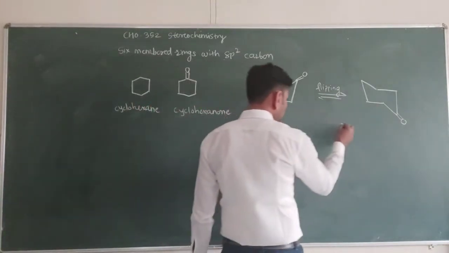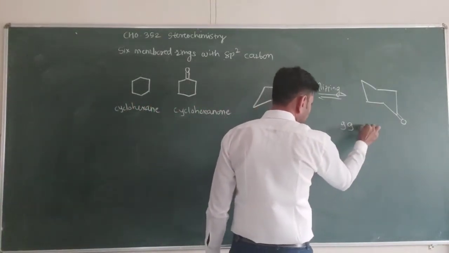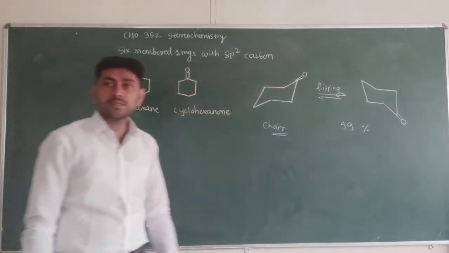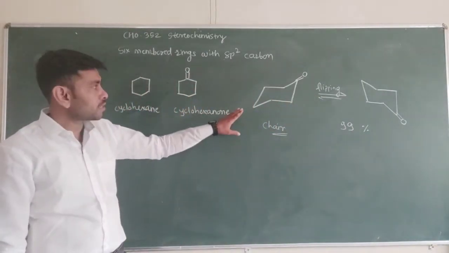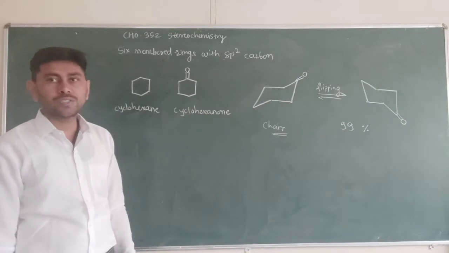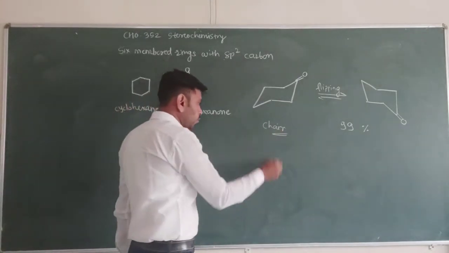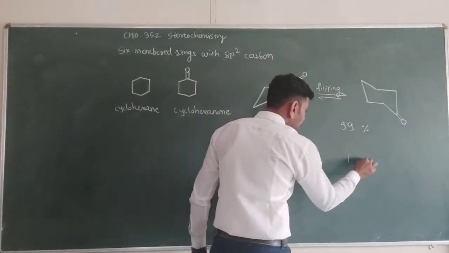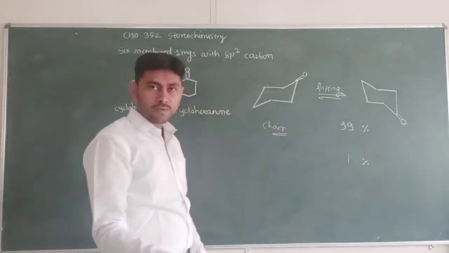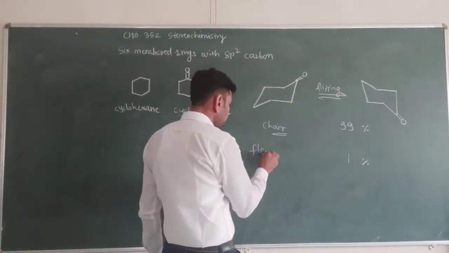It is present 99% in these chair forms and 1% in some other form. What is that form? That form is a flexible form.